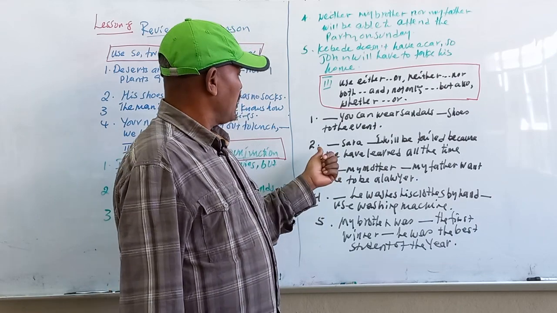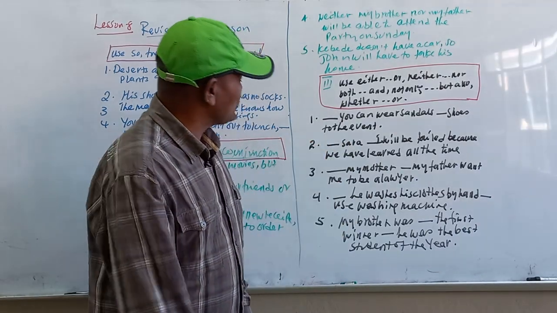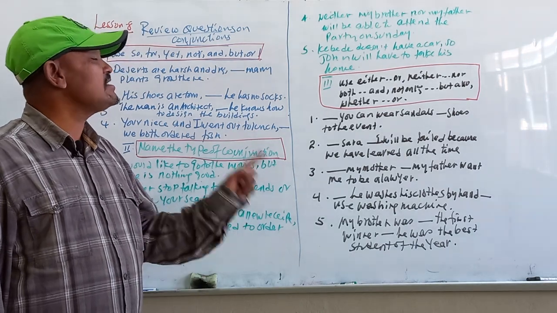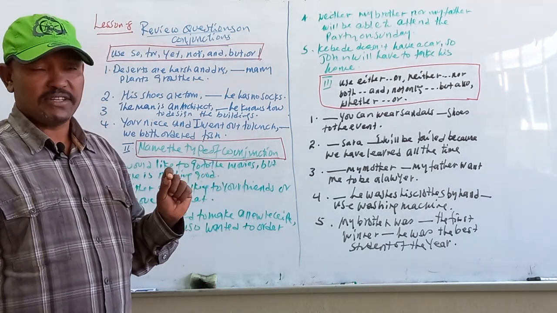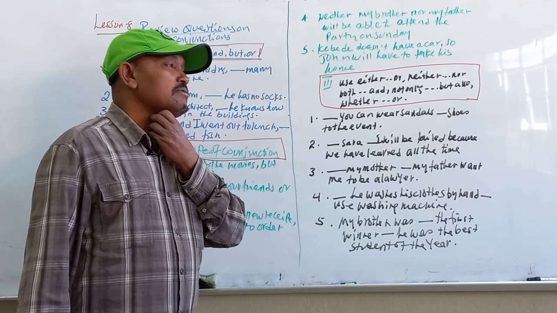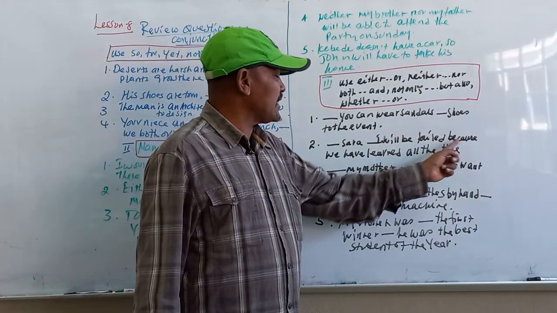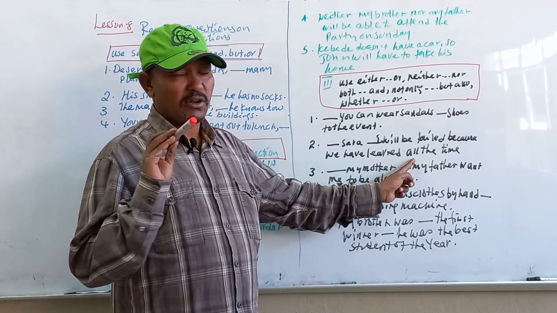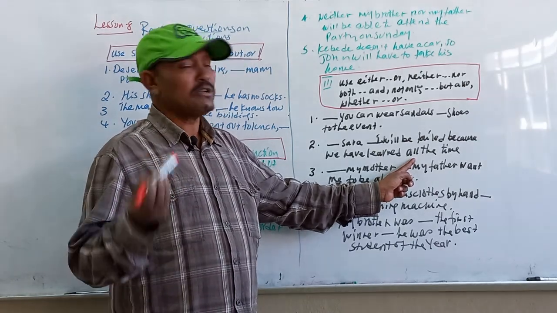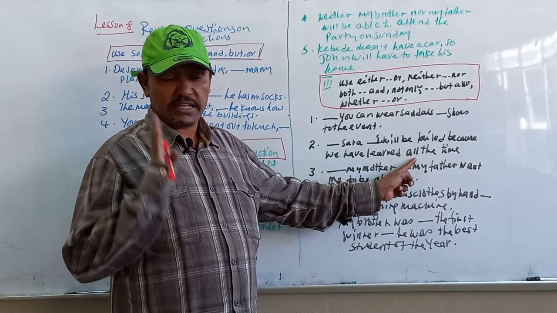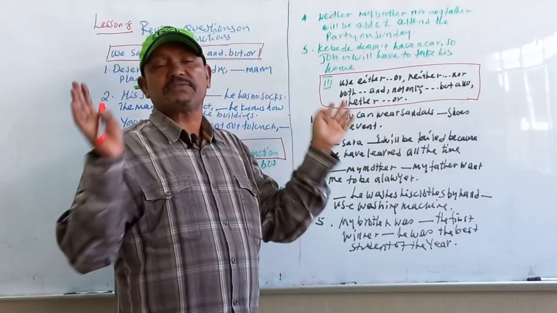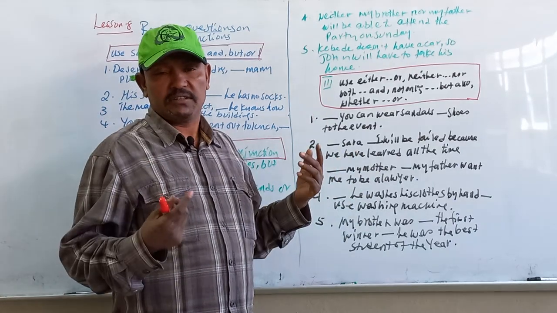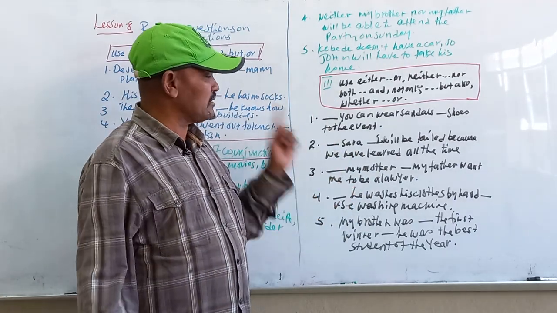Yeah. Number 2: blank Sarah, blank I will be failed, because we have learned all the time here. The very quick question here. ይህን ጥያቄ ስናነበው ፍንጭ የሚሰጠን ነገር የትኛው ነው? Because we have learned all the time ነው የሚላችሁ። ያ we have learned all the time ማለት ሳራም ይሁንን ያልወደቅንም ማለት ነው። ምክንያቱም ሰዓታችንን በአግባቡ ተጠቅመን አጥንተናል። ስለዚህ ማለፍ ችለናል የሚል ትርጉም ነው የሚሰጠን። ስለዚህ ምንድነው የሚሆነው ማለት ነው?